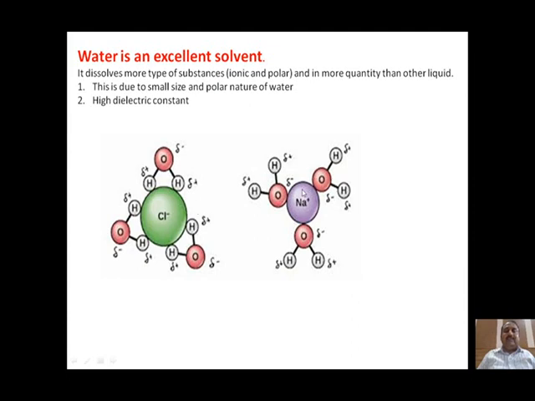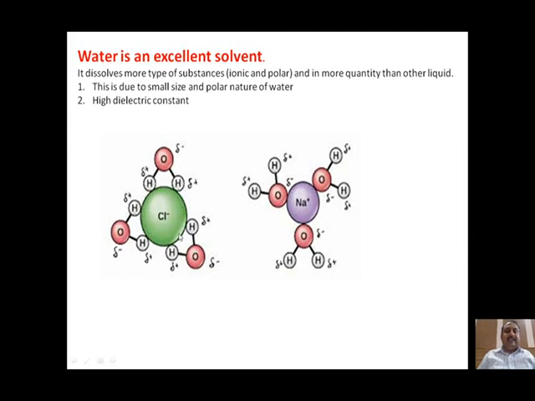Now this positively charged sodium ion is surrounded by water. This water has oxygen, which is partially negatively charged. Therefore, this negatively charged atom of the water molecule is attracted towards the positively charged sodium ion. Likewise, the positively charged hydrogen of water is attracted towards the negatively charged chloride ion.